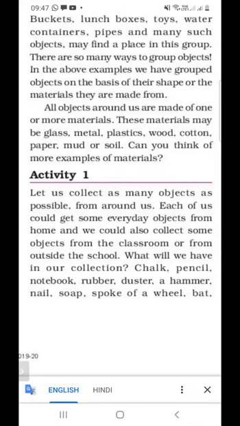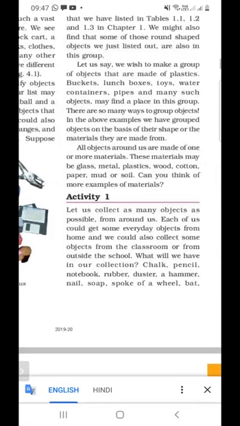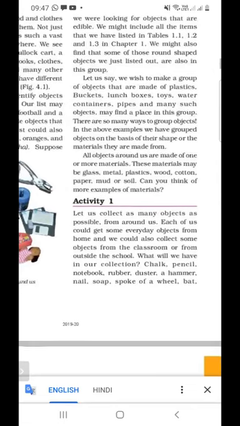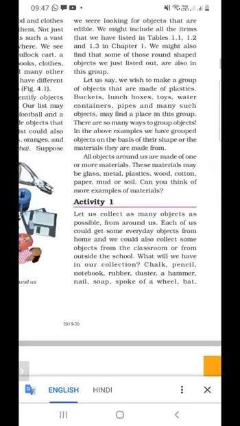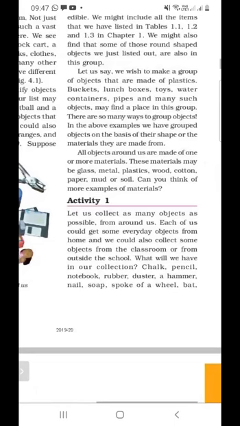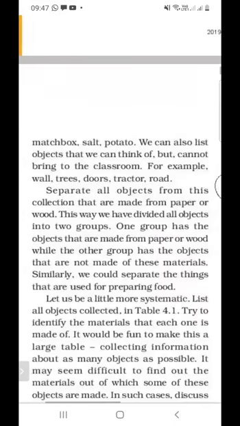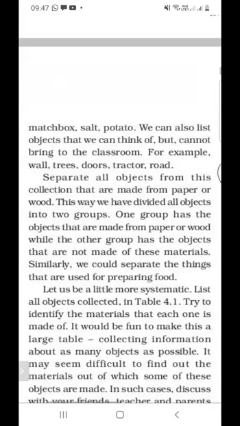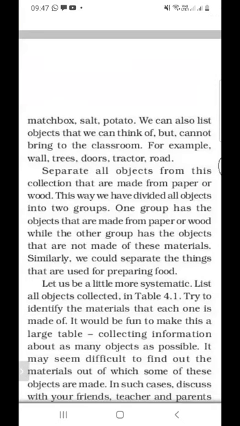So what will we have in our collection? Chalk, pencil, notebook, rubber, duster, hammer, nail, spoke of wheel, bat, matchbox, salt, potato. We can also list objects that we can think of but cannot bring to the classroom. For example, wall, trees, door, tractor, road, etc.